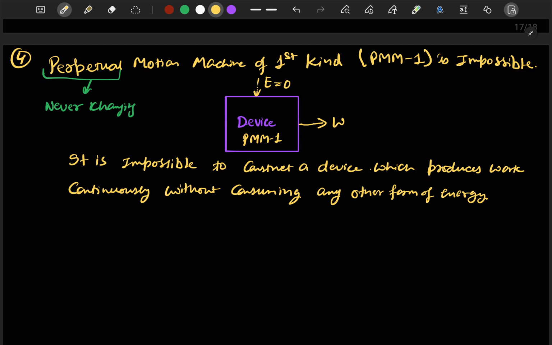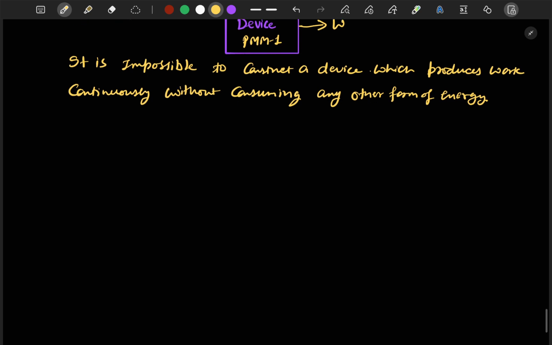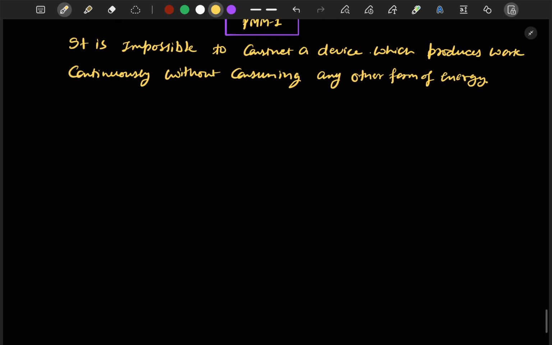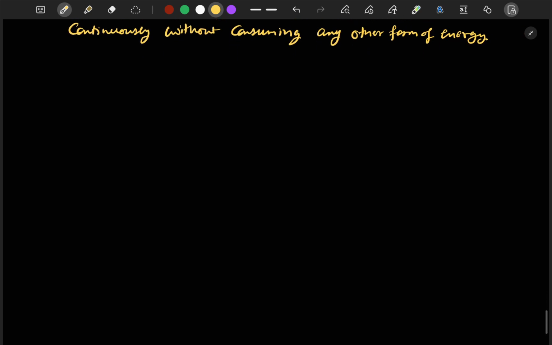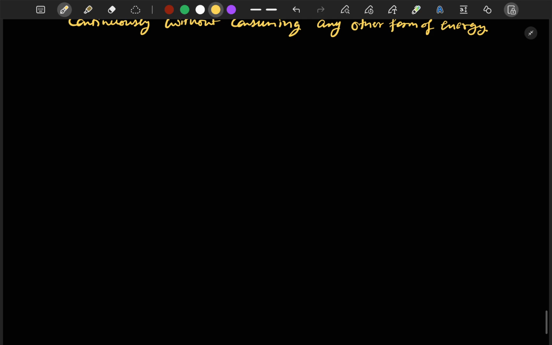Now if we move to the next topic, in the next topic we will see the heat transfer equations, or heat transfer formulas, for various processes, like we have done for work transfer.